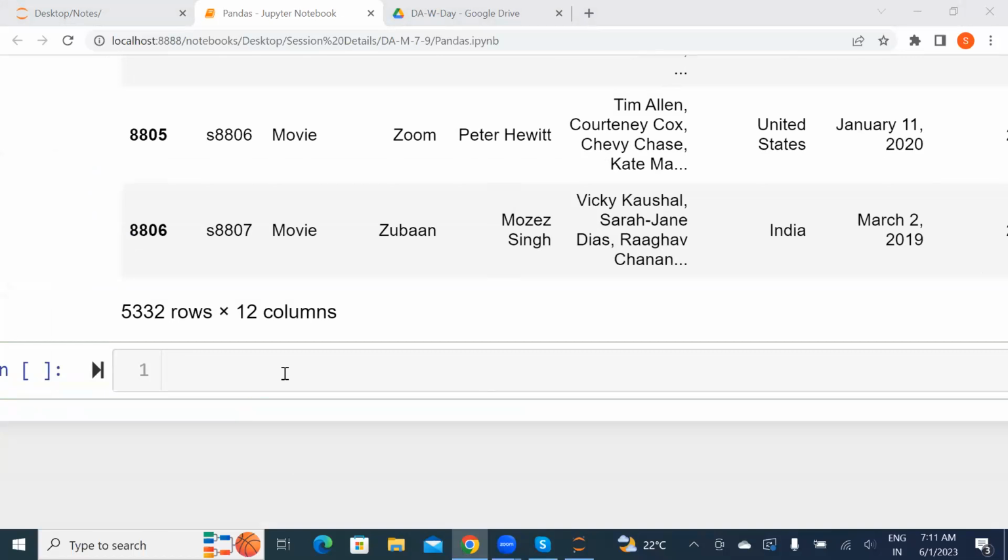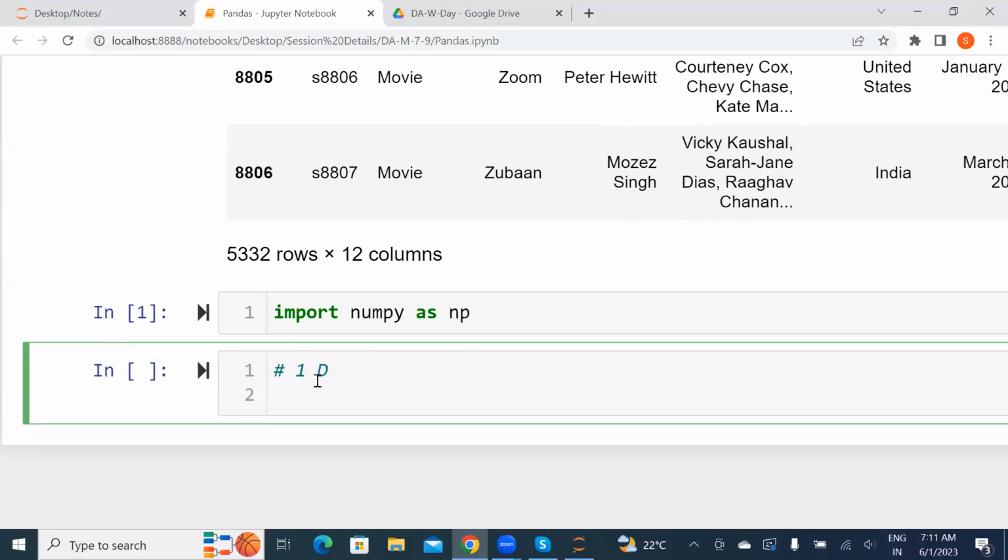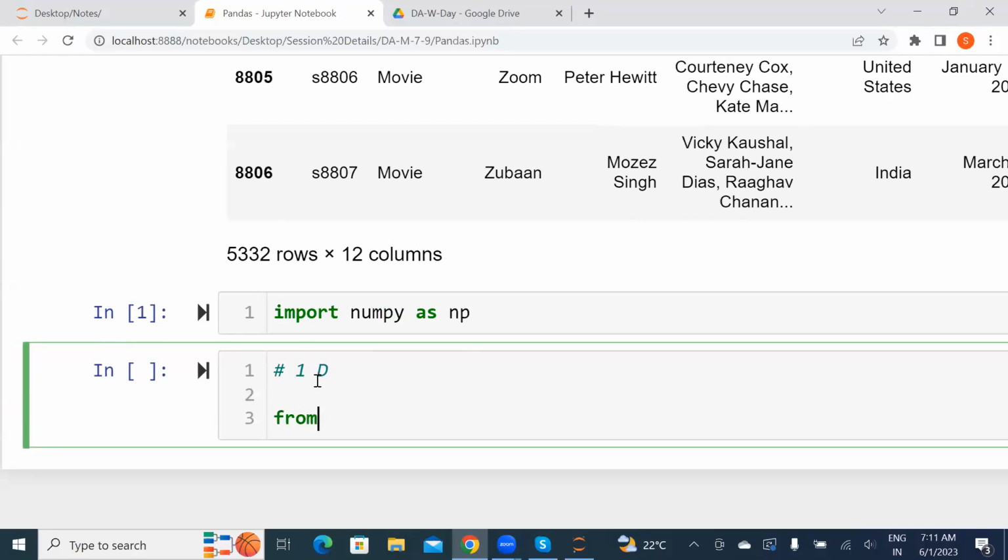I'll show you both ways, 1D and 2D, for NumPy. Let me import it first: import numpy as np, and np.random.seed(1). First we'll go ahead with 1D, and next 2D, depending upon your requirement.